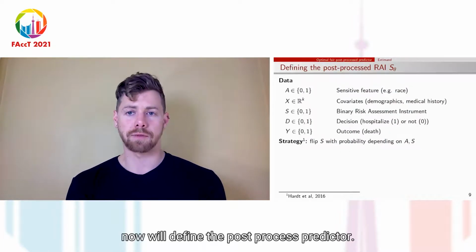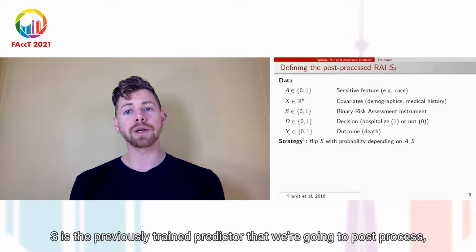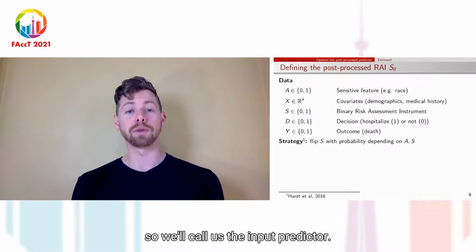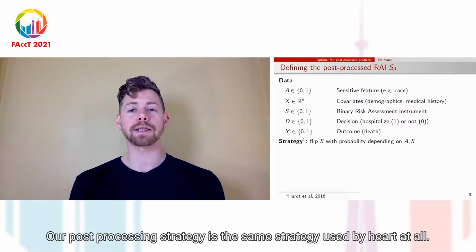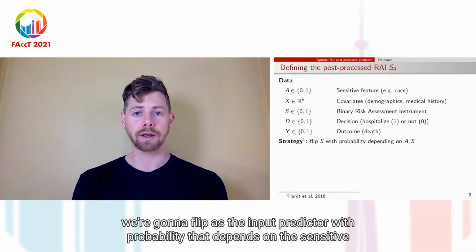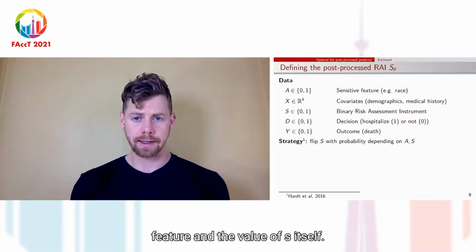Now we'll define the post-process predictor. So as a reminder, here are our variables. S is the previously trained predictor that we're going to post-process. So we'll call S the input predictor. Our post-processing strategy is the same strategy used by Hart et al. Namely, we're going to flip S, the input predictor, with probability that depends on the sensitive feature and the value of S itself.